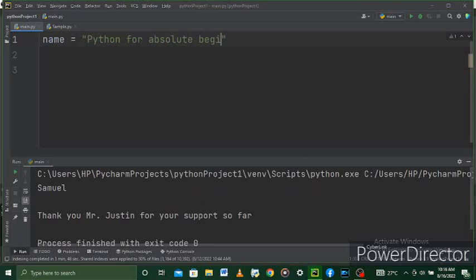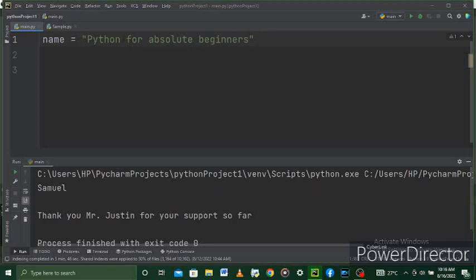Okay, let's say, how do we put this so you understand what I'm trying to do? Okay, now what I'm trying to do is I want to use both the single and the double quote together.